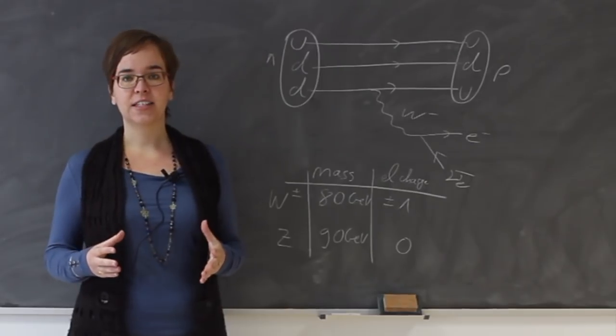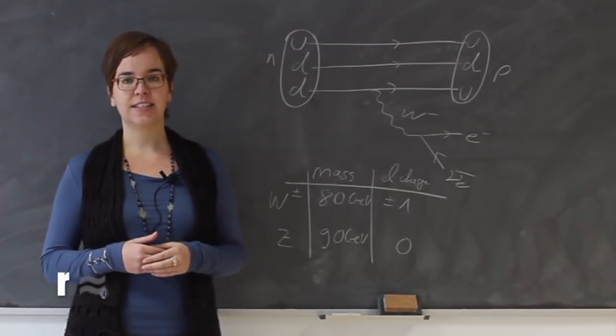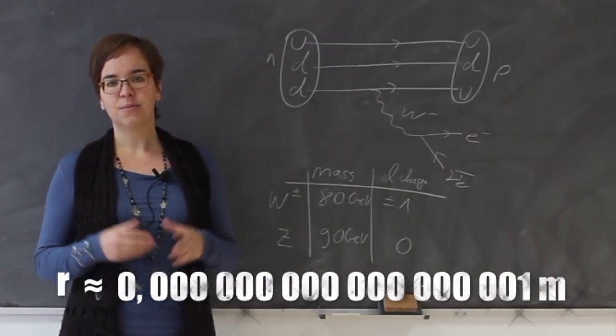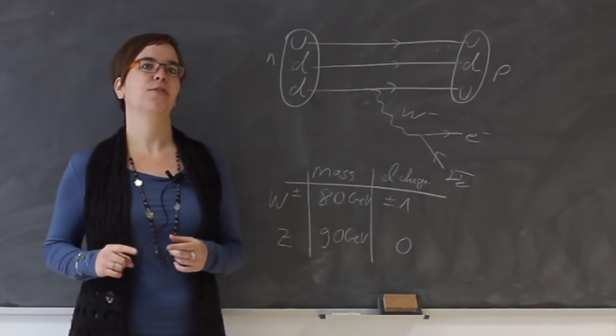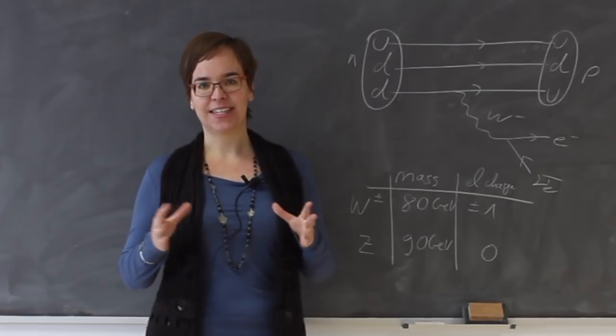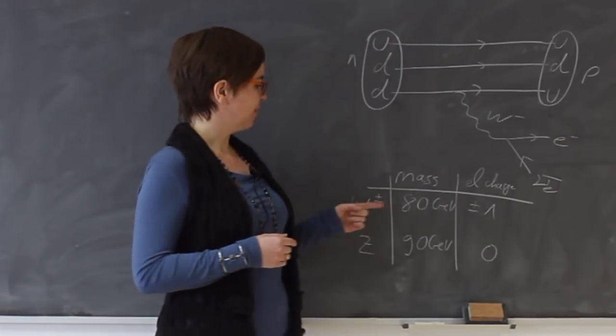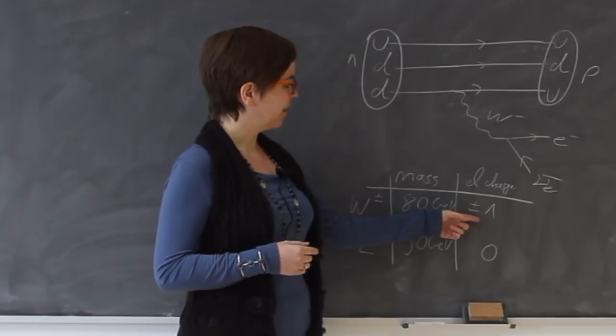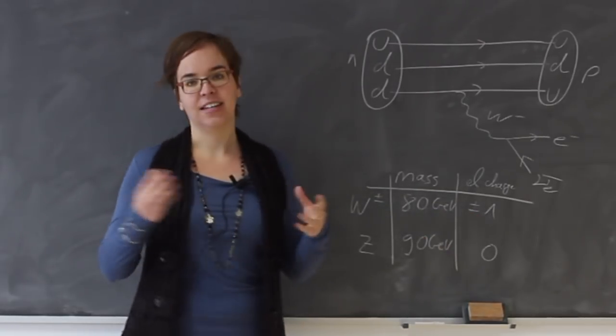The interaction range for the weak interaction is only 10 to the minus 18 meters, which is smaller than the diameter of a single proton. In summary, the W and the Z boson are the gauge bosons of the weak interactions. They have slightly different masses, and also the W bosons are electrically charged, and the Z boson is electrically neutral.